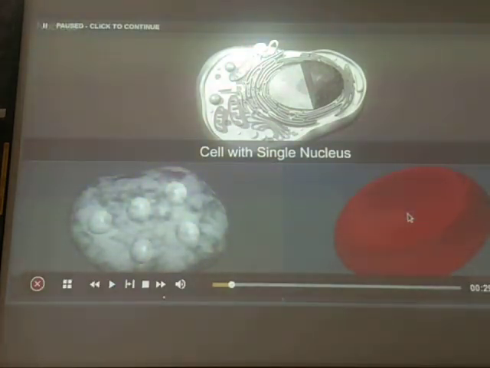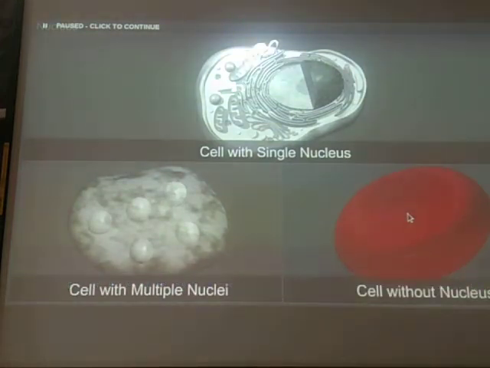There are some cells which have multiple nuclei, but in the majority the cell has a single nucleus. But some of the cells are there with multiple nuclei. In the tissue topic you will study that there are some cells present in our body, or some tissues, which have multiple nuclei.